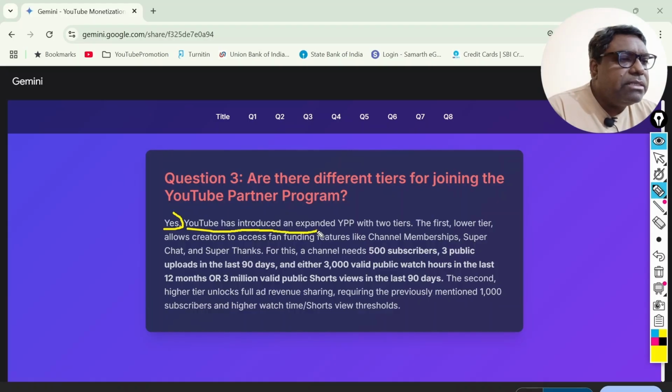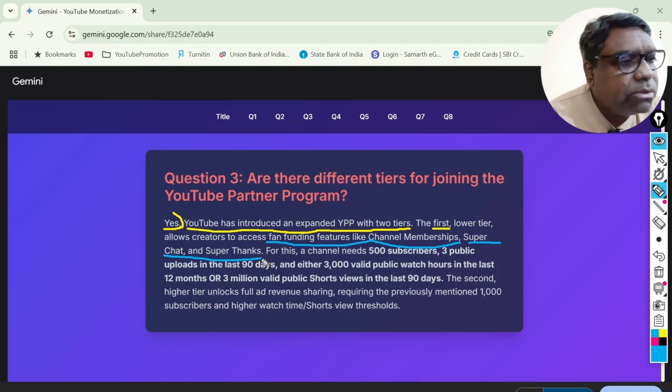YouTube has introduced an expanded YPP with 2 tiers. The first one, the lower tier, allows creators to access funding features, a very important term, like channel memberships, super chats, and super thanks, which is also called super stickers otherwise.